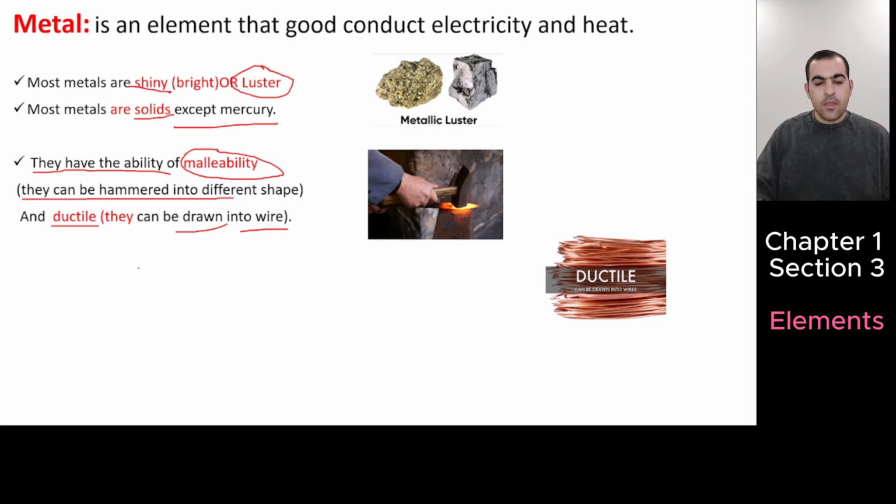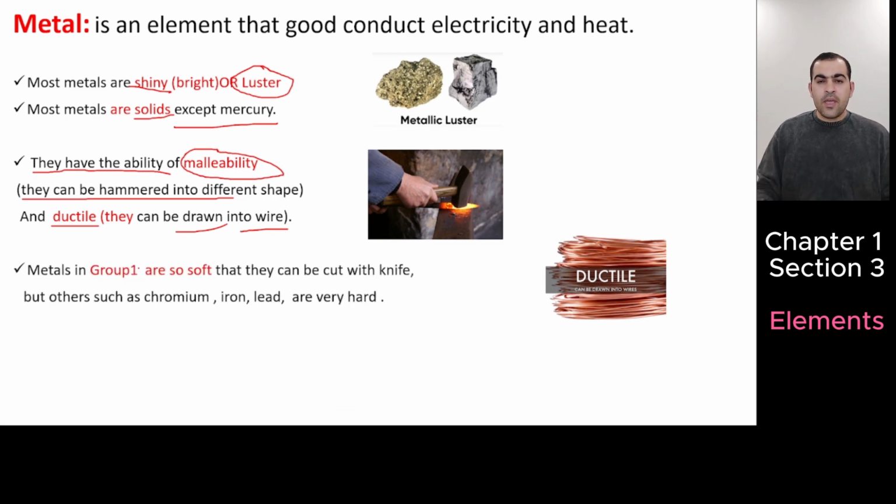Let's continue. Metals of group 1, I told you that they are soft: lithium, sodium, potassium. It means they can be cut with a knife. If you have a knife, you can cut sodium, which is in group 1. They are solid, but they are soft. And also, we have chromium, iron, lead. They are very hard.